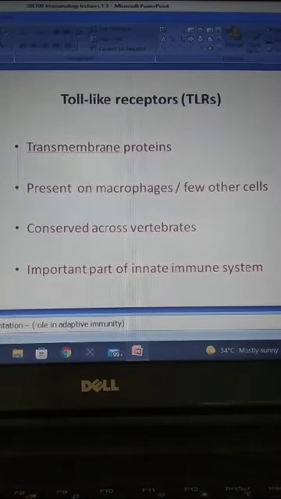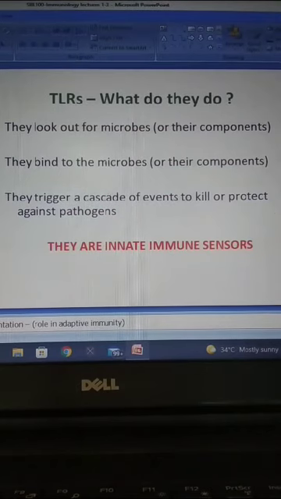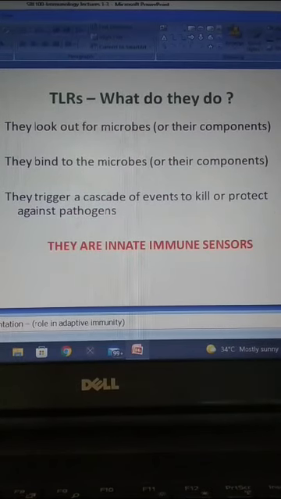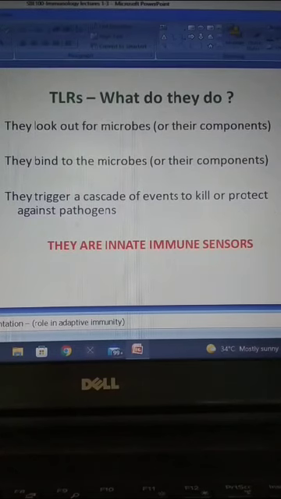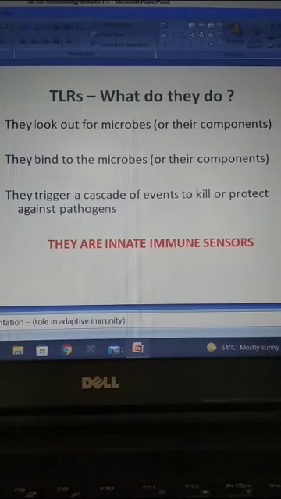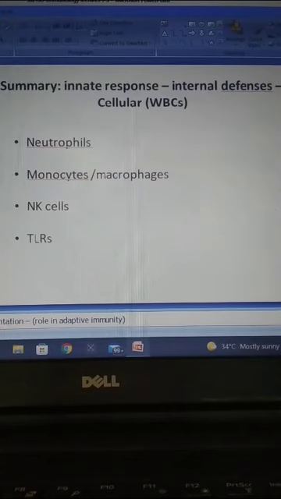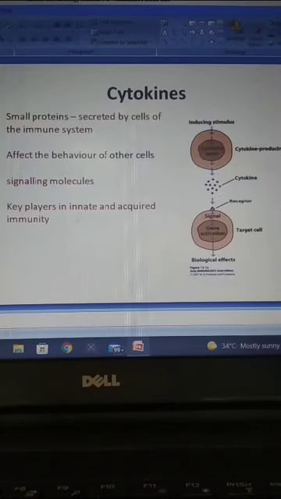Toll-like receptors are an important part of the innate immune system. They are transmembrane proteins. So what do they do? They look out for microbes. They bind to the microbes and trigger events to kill the pathogens. So they are innate immune sensors. So the cellular components involved in internal defenses are neutrophils, monocytes and macrophages, NK cells, TLRs, and cytokines.